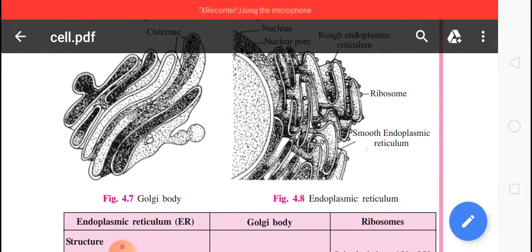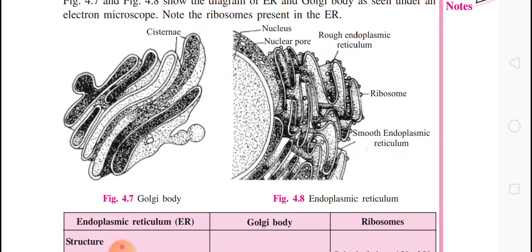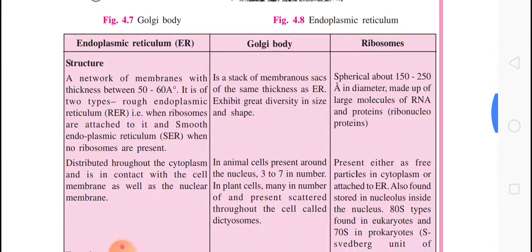They occur either scattered in the cytoplasm, or attached to the surface of the endoplasmic reticulum, forming rough endoplasmic reticulum. They are formed of ribosomal RNA and proteins. What is the function of the ribosomes? They are the site of protein synthesis, hence called the protein factory of the cells.